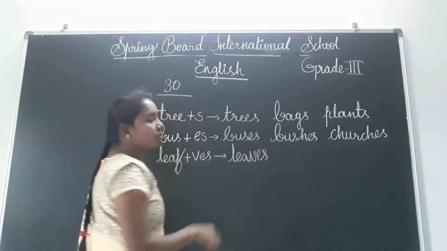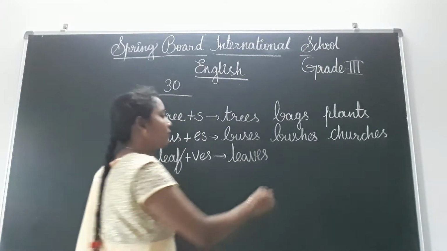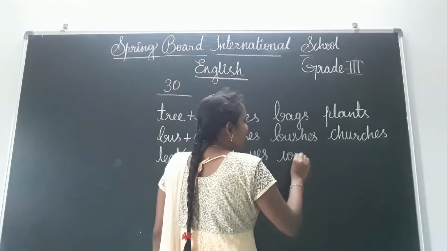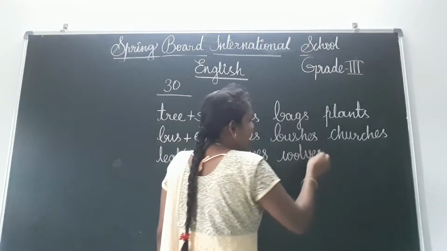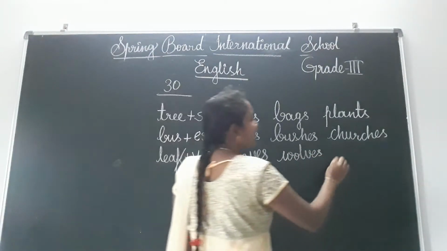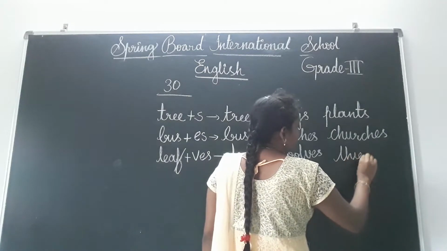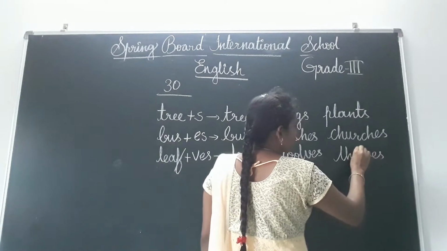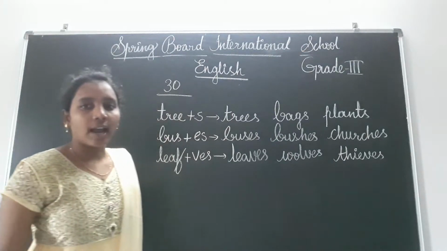Like that, write two more plural forms, children. Wolf, wolves. And one more, thief, thieves. Children, like this you have to write.